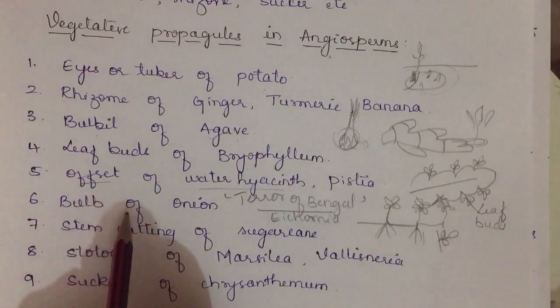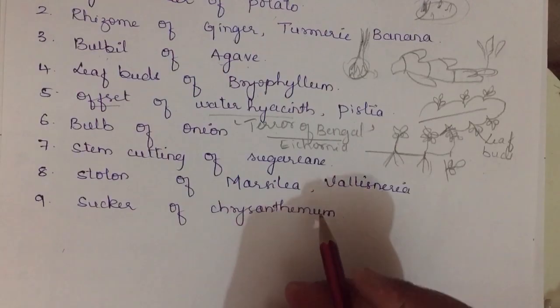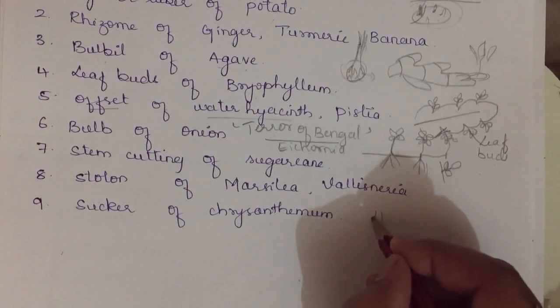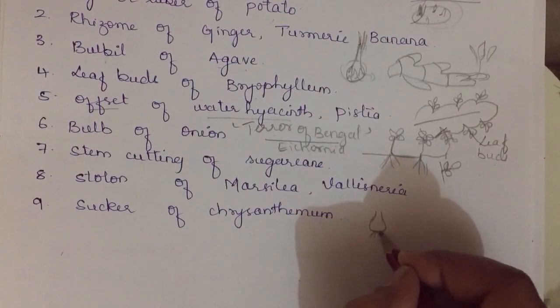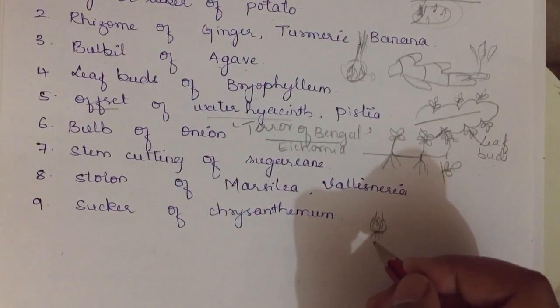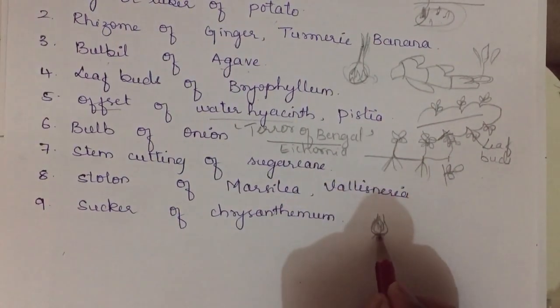Okay, next one we have is bulb of onion. You might have seen an onion. Onion is something like this. Now this is the bulb of onion.